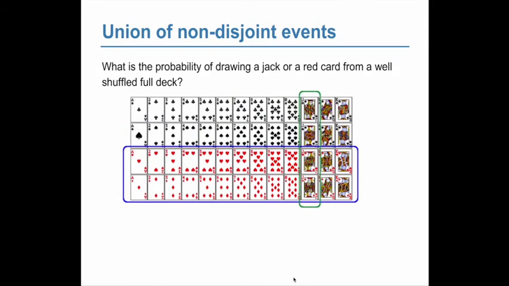All right, so if you look at a deck of cards, you have 26 out of 52 red cards and 4 out of 52 jacks. If you add those up, you will get 30 out of 52, but that's not the correct probability because you have 2 red jacks that get counted twice.